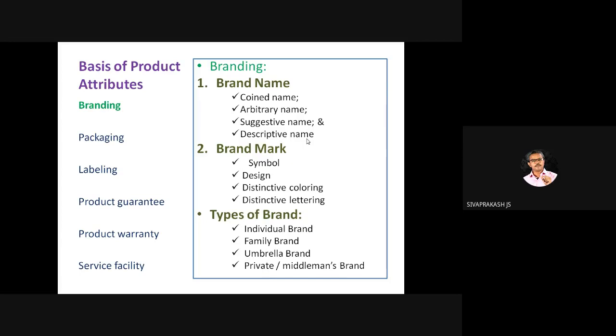Then brand mark: a symbol can be a brand mark, a design can be a brand mark, distinctive coloring. If you see the TVS company letters, you can say distinctive coloring, distinctive lettering, Google. Next, types of brands: individual brand, family brand, umbrella brand, private and middleman brands. Please take all the theory part and differentiate between family and umbrella brand. People confuse family and umbrella brand. Individual brand means individuals use that particular brand, which is called an individual brand. It is not so. Okay, so please get to know.